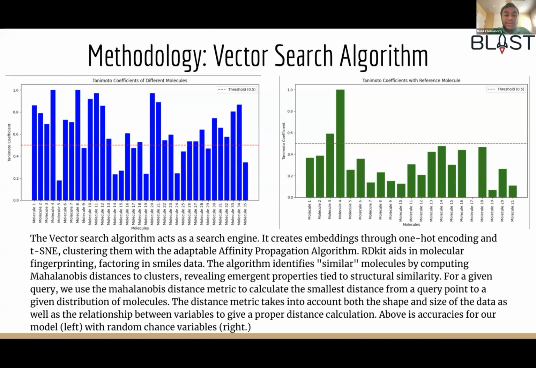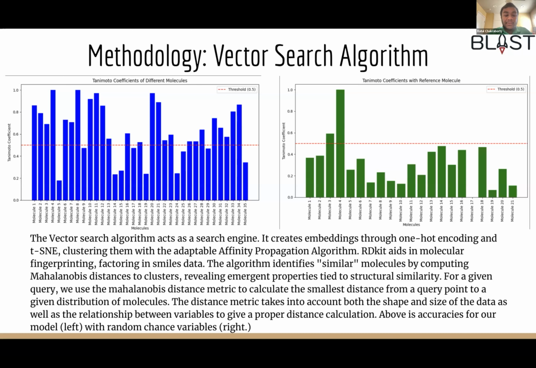Finally, the algorithm employs the Mahalanobis distance metric to identify "similar" molecules, considering the data shape, size, and variable relationships. The Mahalanobis distance metric computes the smallest distance from a query point to the molecule distributions, revealing similarity properties tied to structural relationships between molecules.